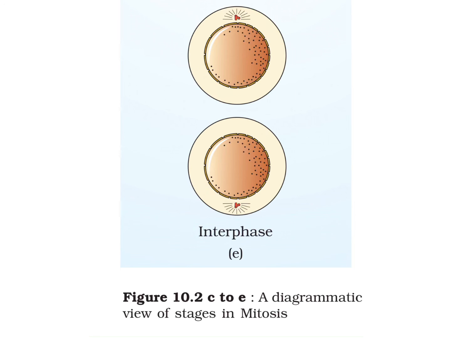And this diagram is showing the interphase. That means when mitosis is completed, two daughter cells are produced, and again they will enter into interphase, and again the interphase is for the next mitotic division. They will again prepare themselves for the next mitotic division, because the cell cycle is a continuous thing, and in a cyclic manner all these events repeat one another. So all these diagrams are important to draw.